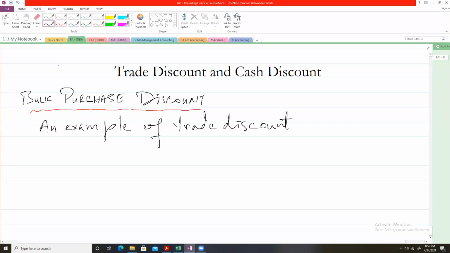So here we saw two examples of trade discount.